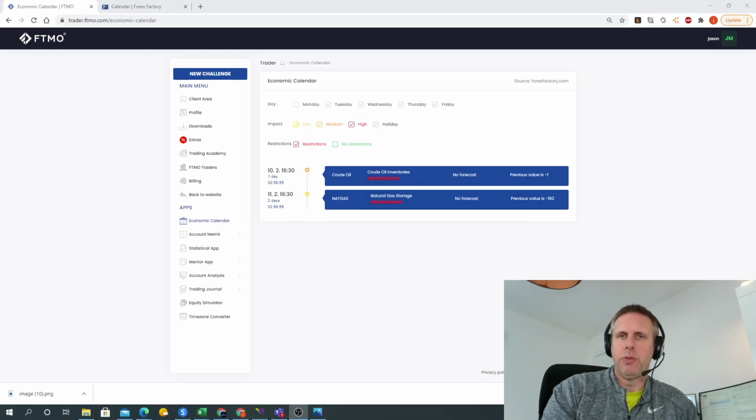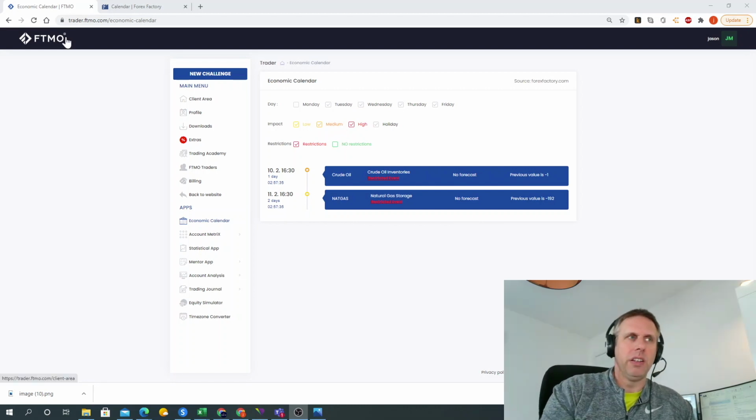Okay, so FTMO release certain news articles each week, which are called restricted events, and you cannot trade 2 minutes before and 2 minutes after. Typically in the economic calendar, it's easy to filter on restricted events and be able to see for the week in advance all the things you can't trade on. It also gives a nice little countdown when it's going to happen, so again you can make notes in your trading plan and your journals of when to trade.